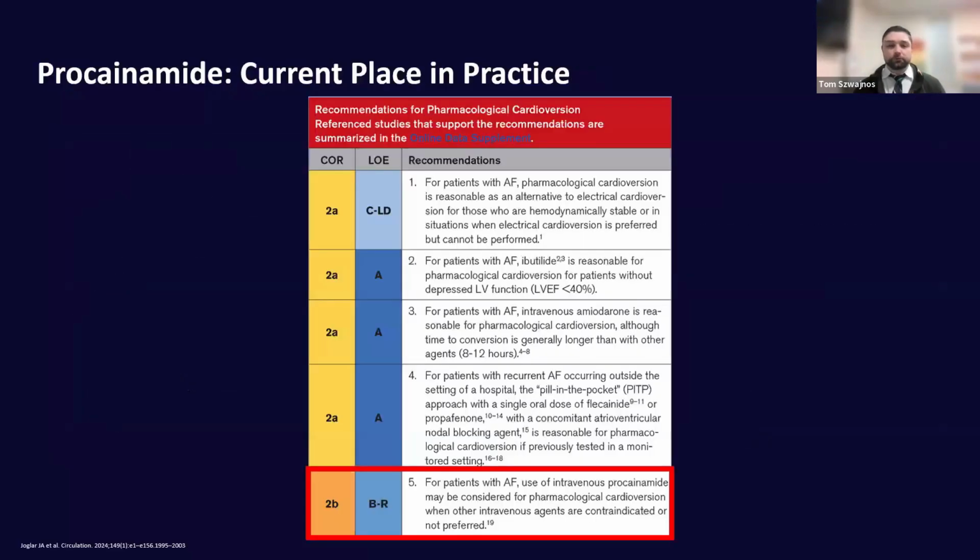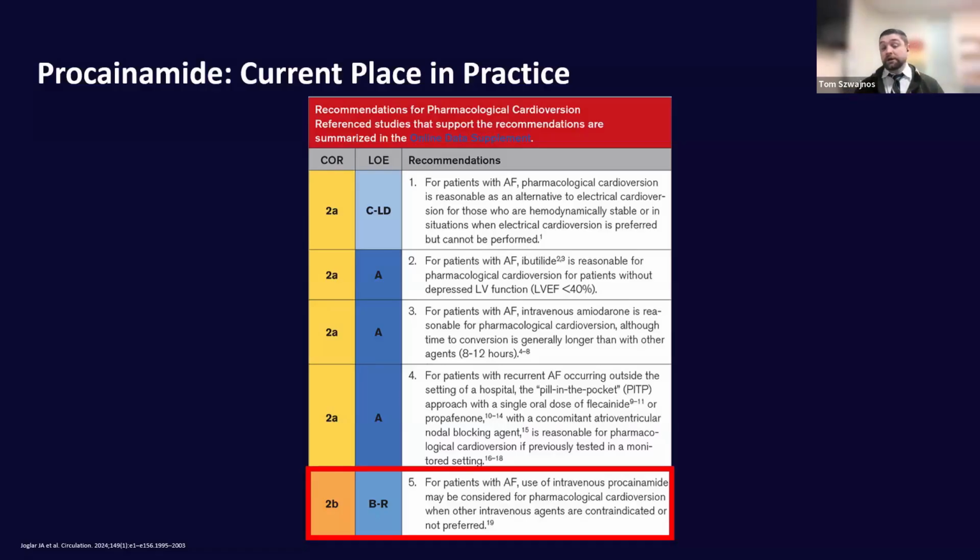You may be wondering, where does Procainamide fit in this whole story, right? So the American Heart Association guidelines, as mentioned earlier, recommend ibutilide, flecainide, and amiodarone much above Procainamide. Really, the way they word their recommendation is that Procainamide doesn't fall into place unless you can't use any of the other first line options. So it's kind of a secondary choice when looking at our guidelines.